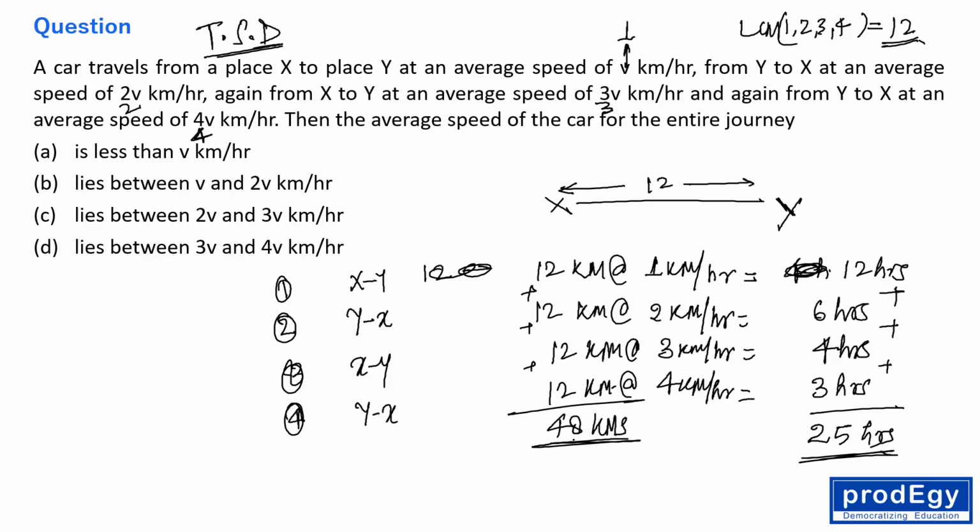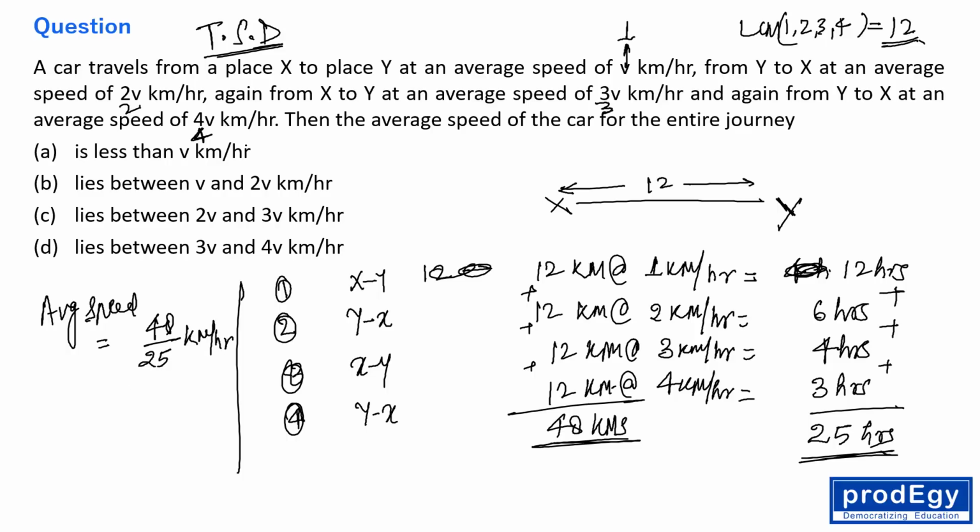Average speed we need to find. Average speed is total distance upon total time. So total distance is 48, total time is 25. This is the average speed.